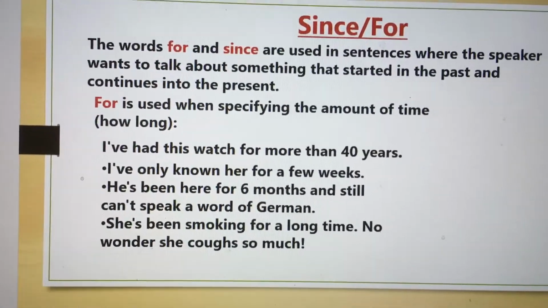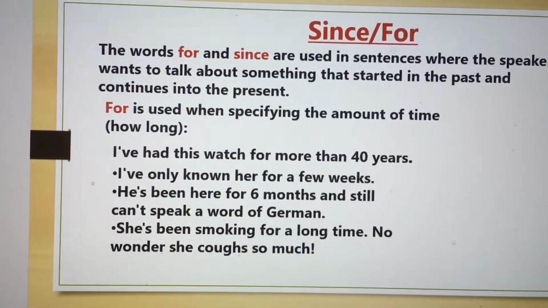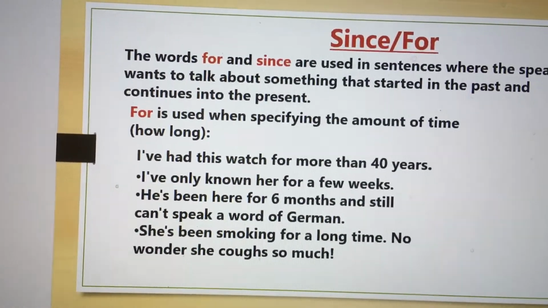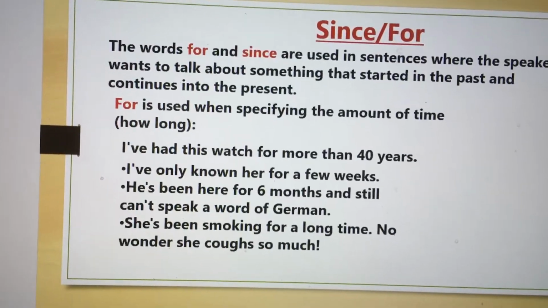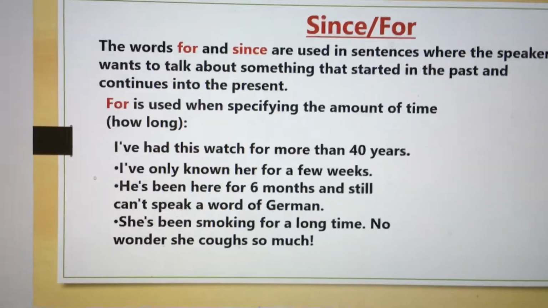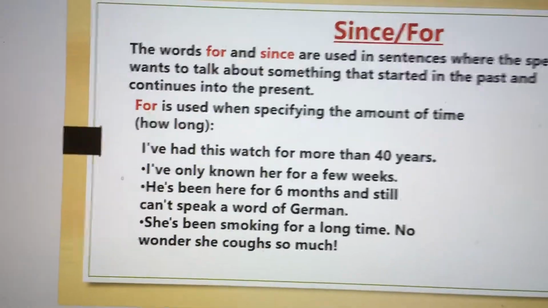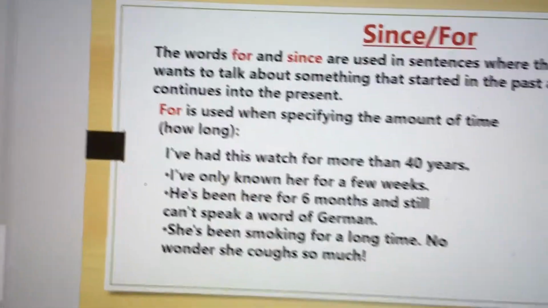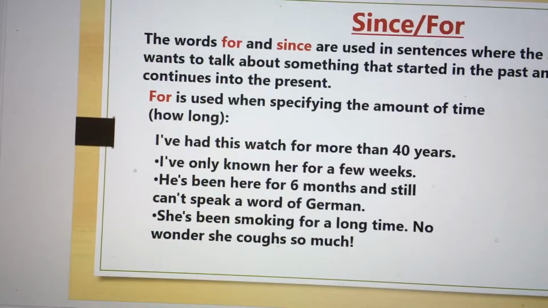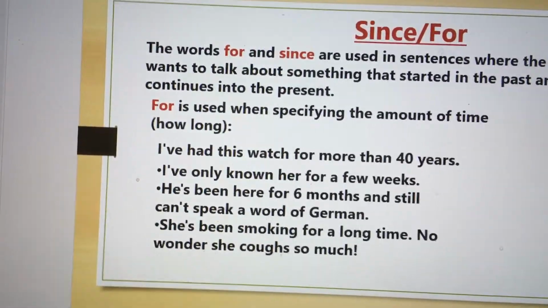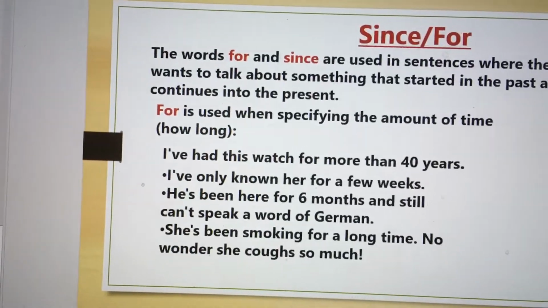When we talk about since, we have to talk about for. Otherwise, you won't be able to understand the difference between since and for. Now, for is used when specifying the amount of time, that is, duration of time. For is used for duration of time. And since is used for point of time. Clear?